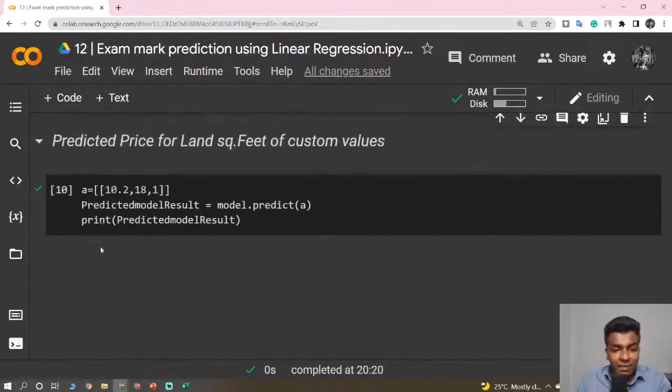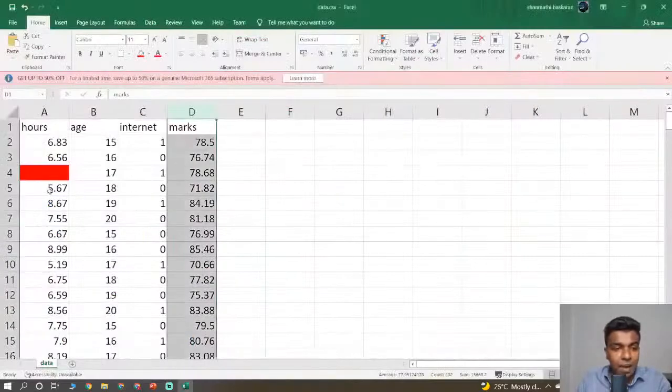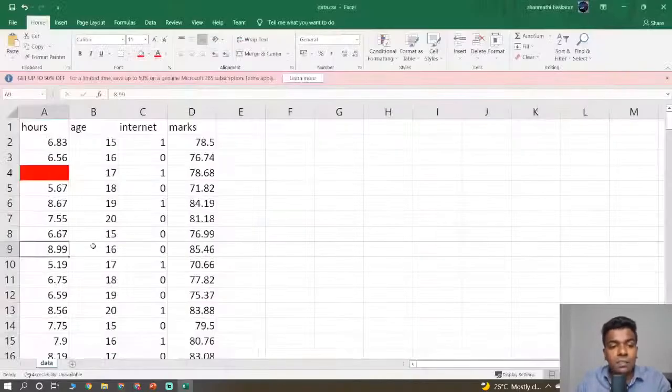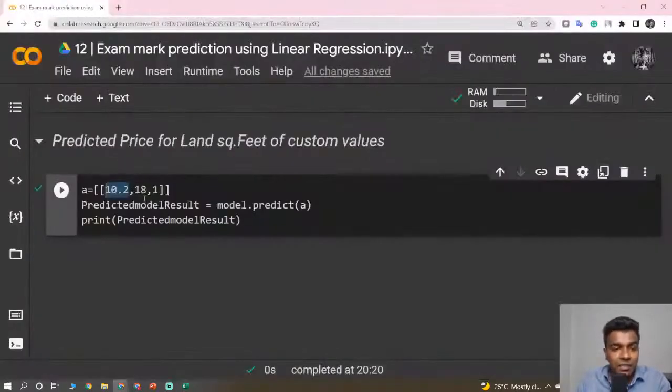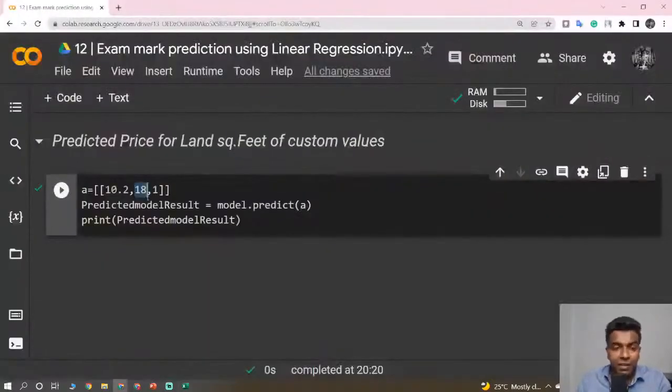Now let us predict it. For an example, I'm just going to give 3 parameters: the student is studying for 10.2 hours, the age is 18, and the person has internet. By passing it, it is going to tell me the results.